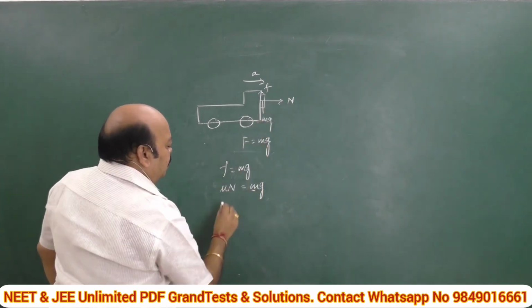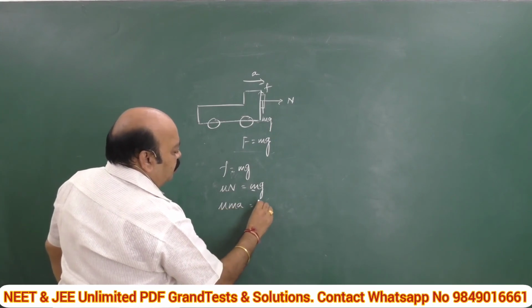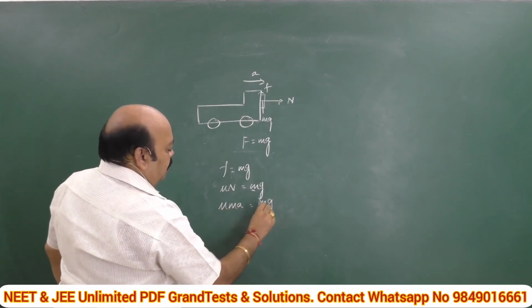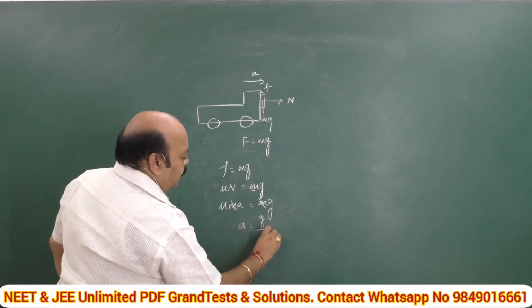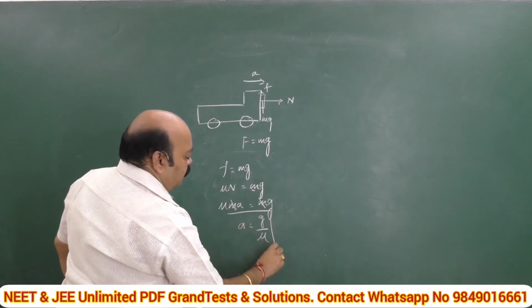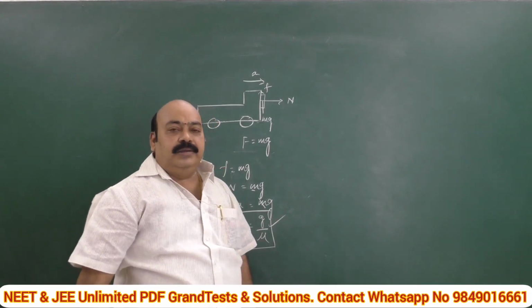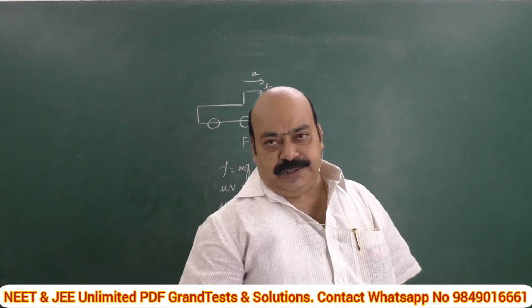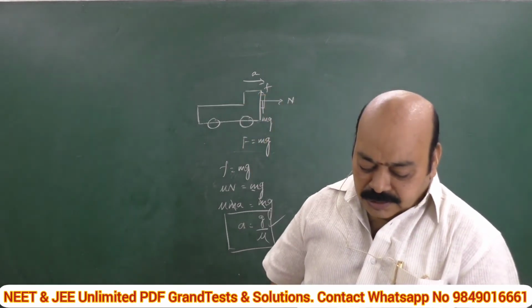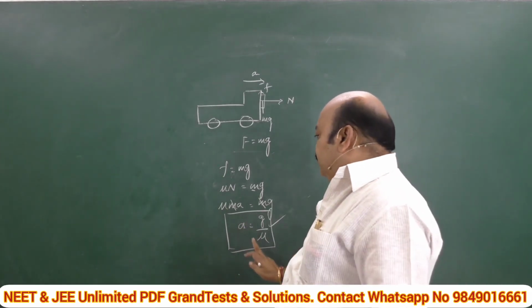This normal reaction is nothing but ma. That's why mu ma is equal to mg, and m gets cancelled. a is equal to g by mu. That is one more important relation, asked previously in competitive examinations, exclusively in JEE, and of course in NEET also. This is the formula, a is equal to g by mu.